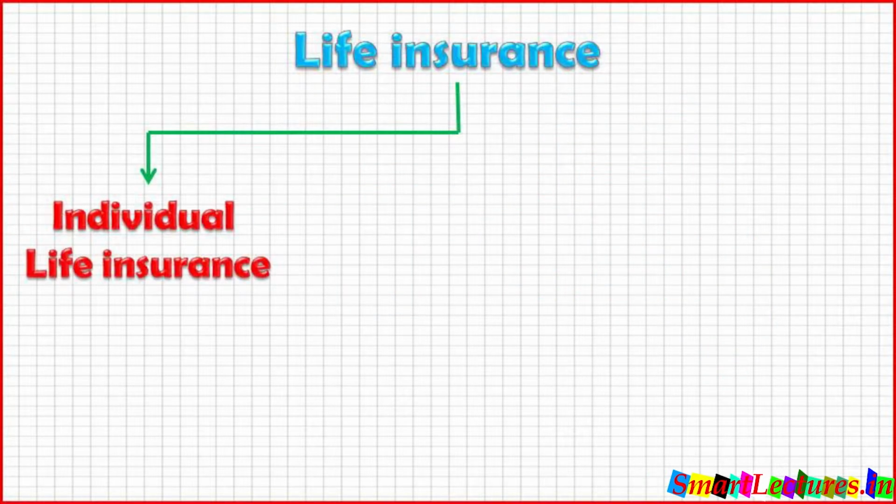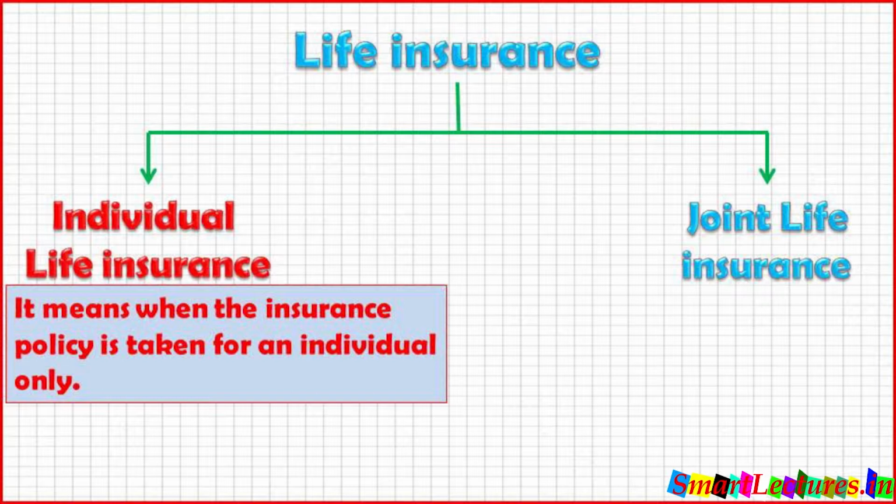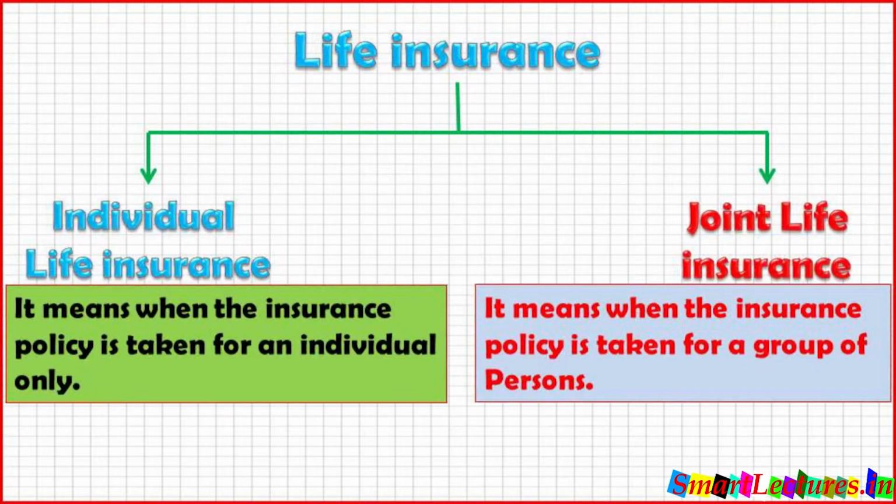There are two types of life insurance. Number one, individual, and number two, joint. Individual life insurance means when the insurance policy is taken for an individual, for one person only. But joint life insurance means when the insurance policy is taken for a group of persons, not a single one, it's more than one.